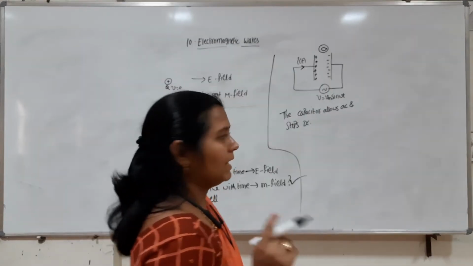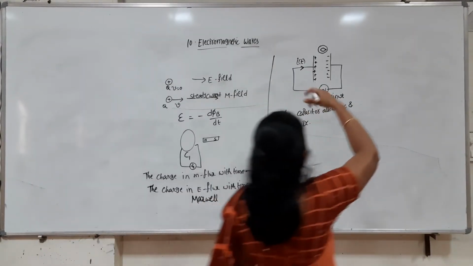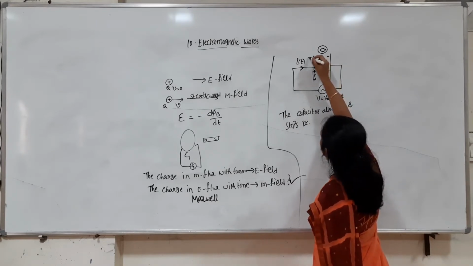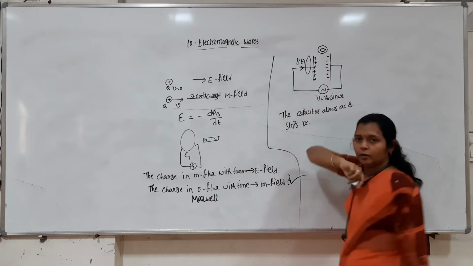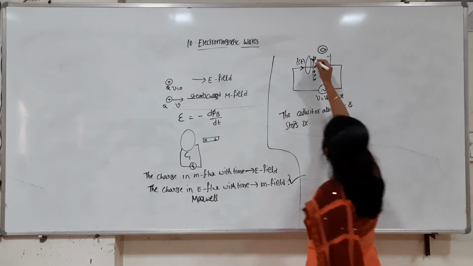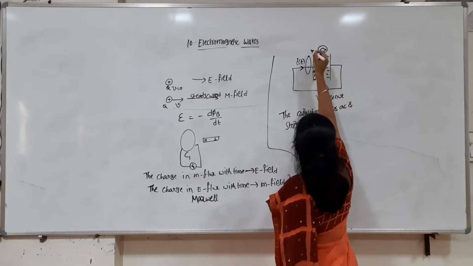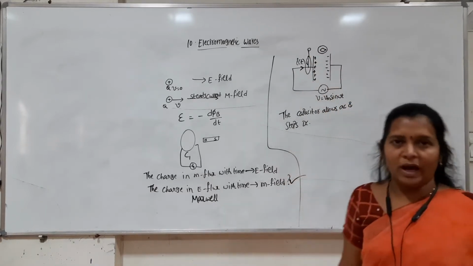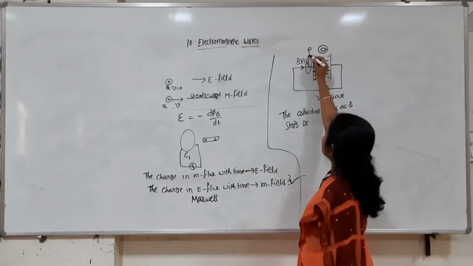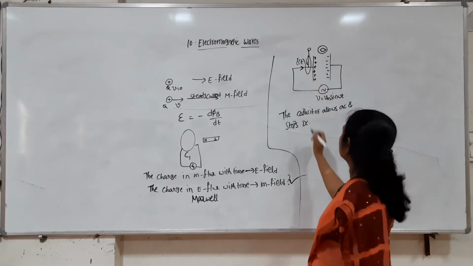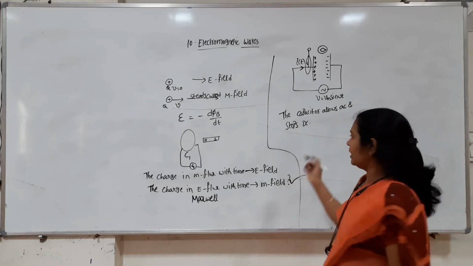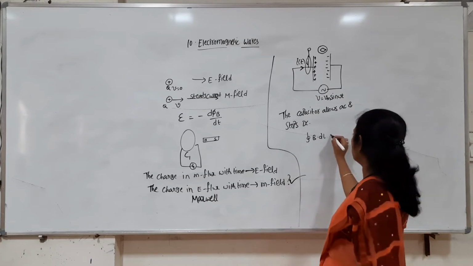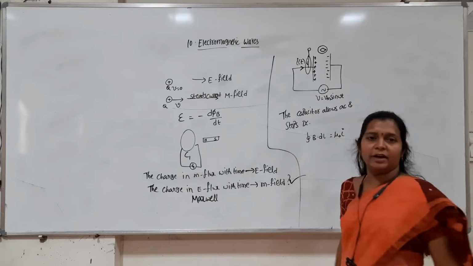For this he made some calculations. He took a circular cross section, and let us consider a point P at a distance r from the conducting wire. He wanted to calculate the magnetic field at point P. By applying Ampere's circuital law, the closed line integral of B dot dl is equal to mu naught times the current flowing.